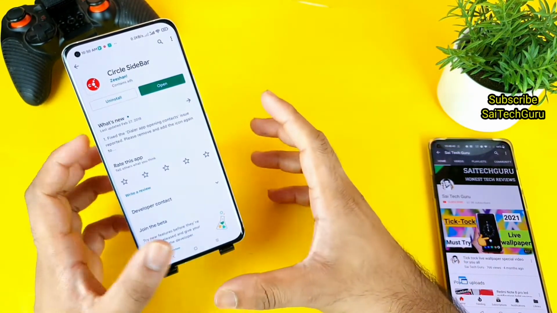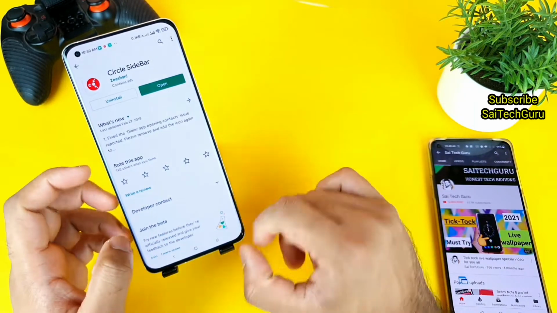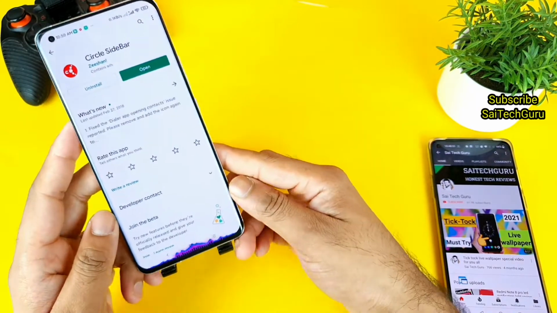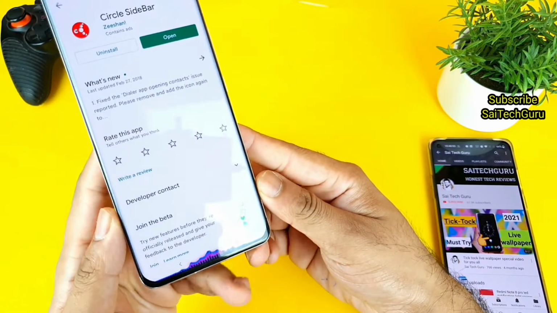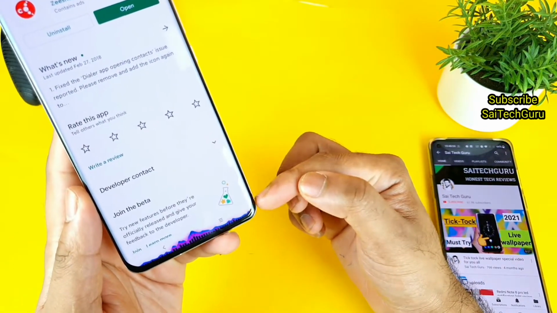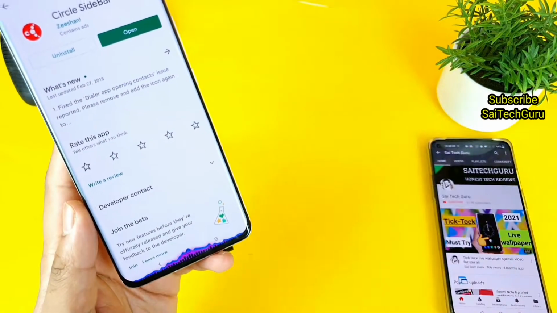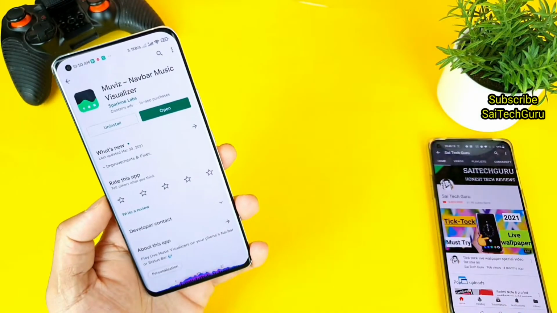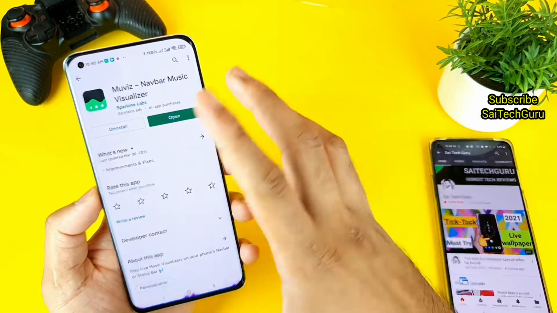So now let's move to the fourth application which I'm going to recommend. Where you are seeing this kind of music equalizer going on at the bottom, as you can see, friends. This is a very good attractive application which you can try on any Android device as well, which is called the Movies, as you can see. This is available in the Play Store to download.